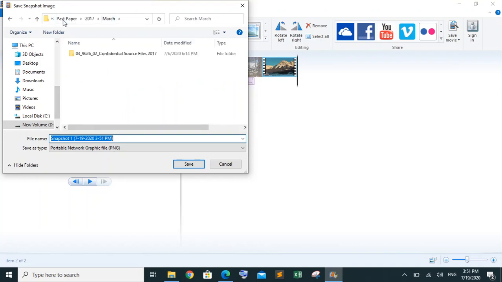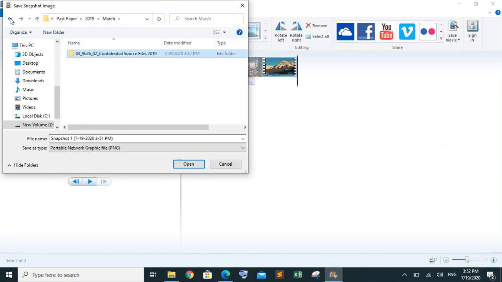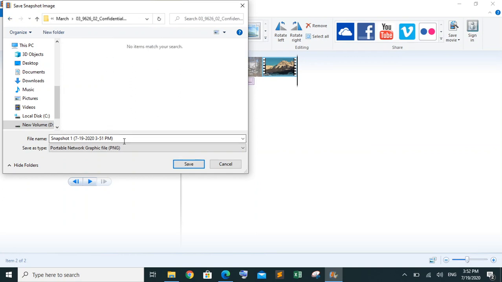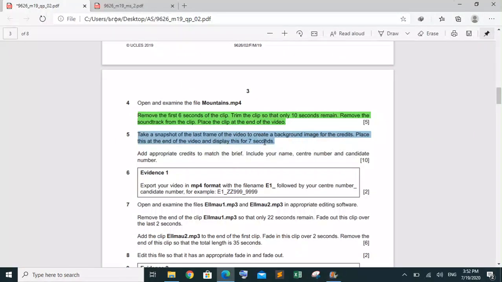There is a working area, so there we are going to save our snapshot. Okay, so the snapshot of the last frame is done. Save it. It has automatically placed that snapshot at the end of the video. This is done and it should display for 7 seconds.